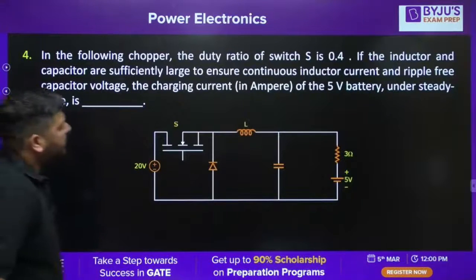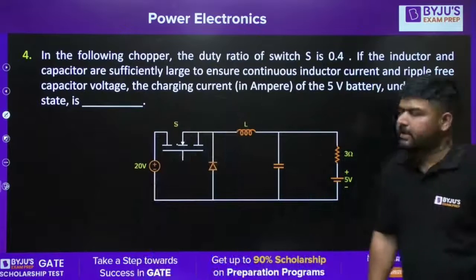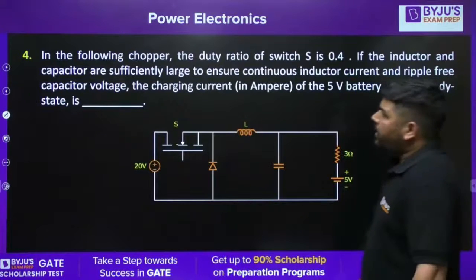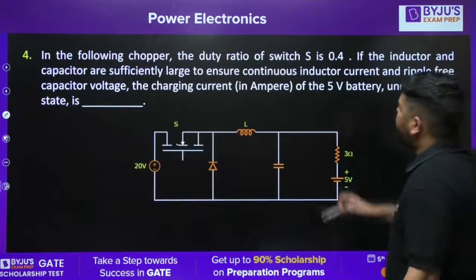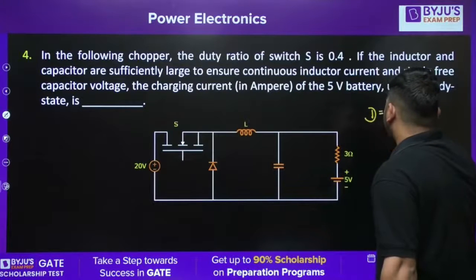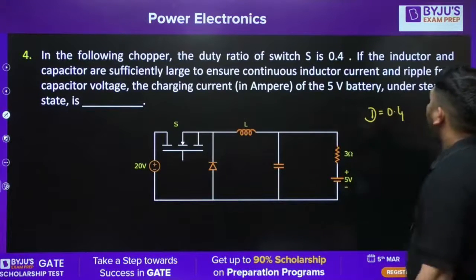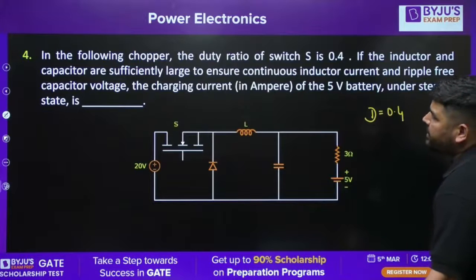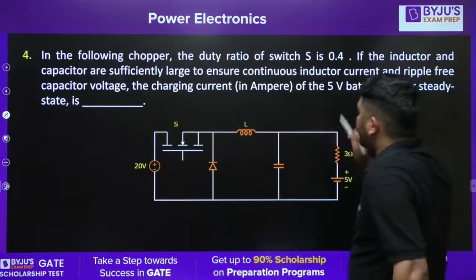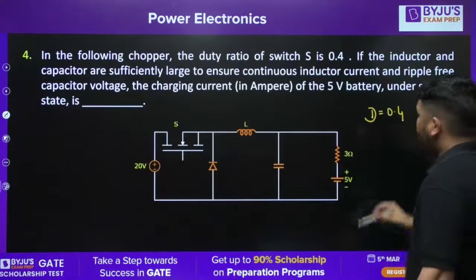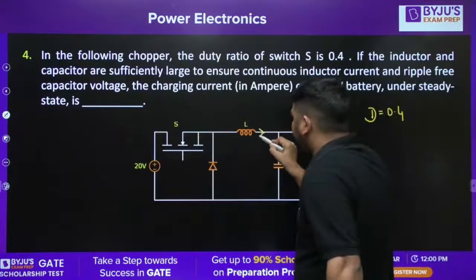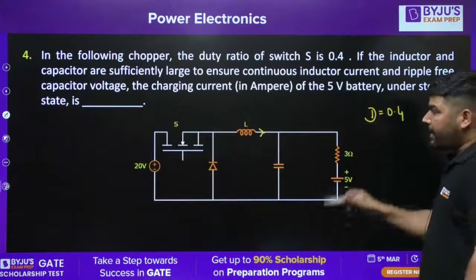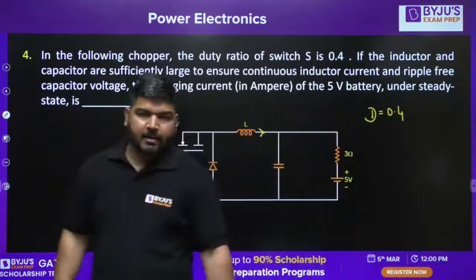Let's come to the next question, guys. This is the next question on your screen. In the following chopper, the duty ratio of the switch is 0.4. D is given as 0.4. If the inductor and the capacitor are sufficiently large to ensure continuous inductor current, it is given that the inductor current is continuous. If the inductor current is continuous, this is a buck converter.